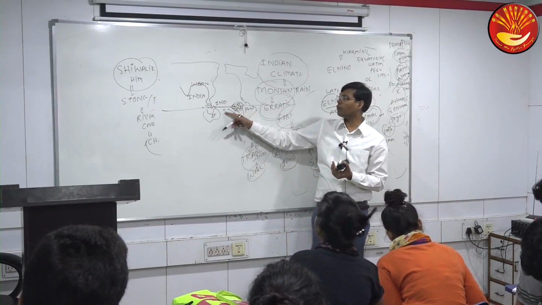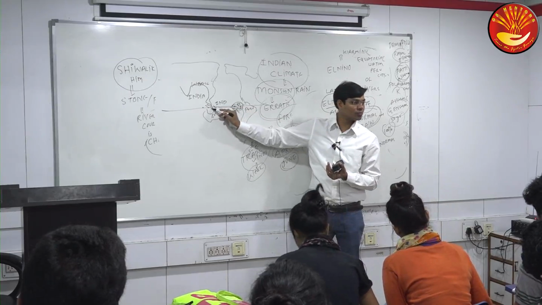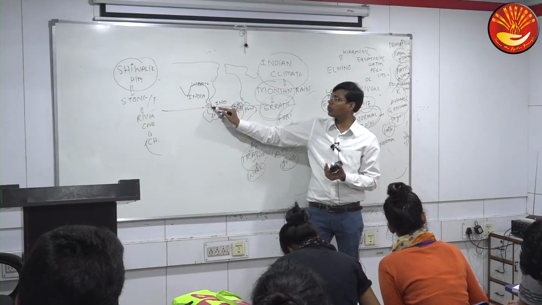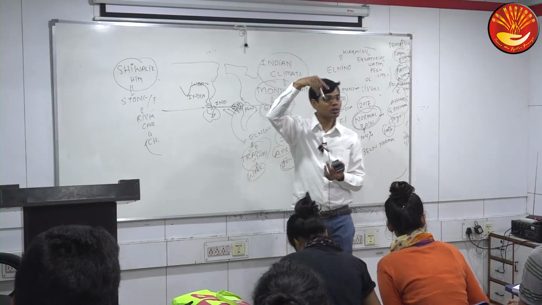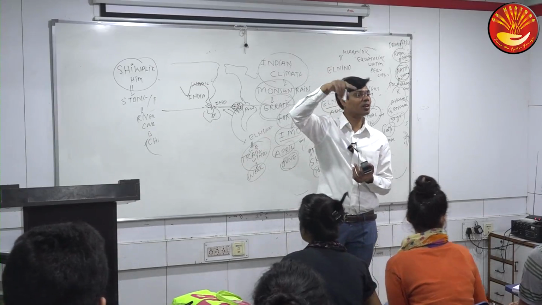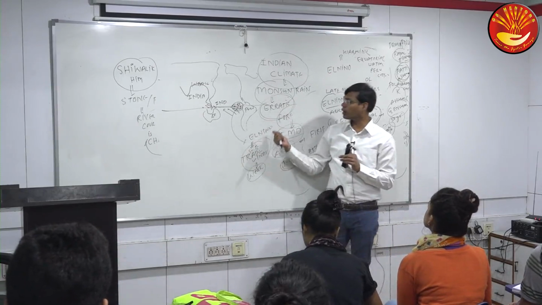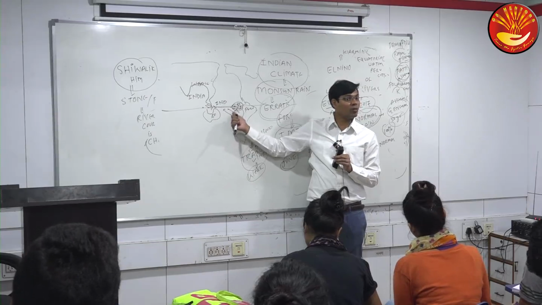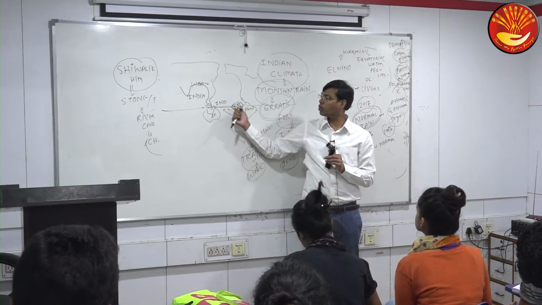When these winds become very weak, they are unable to push the water to Australian side. When warm water will not go much over Australian side, less evaporation, less moisture, and monsoon of India will also be carrying less moisture to India, thus causing lesser rain. So which winds are responsible to bring El Nino condition? Southeast winds, but once they become weak or strong? Weaker, unable to push the warm water of this zone to here.